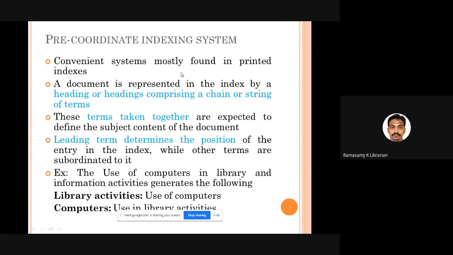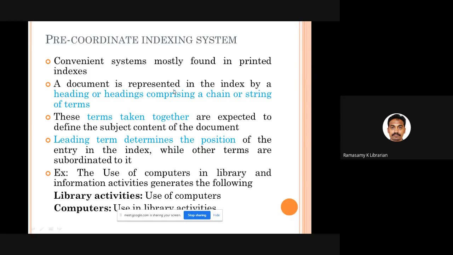That means not one word, but more than one word. You will have 3 or 4 words, and these will combine together and make a string of terms, and that string of terms will express the thought content. All these terms taken together represent the subject of the book you are cataloging.